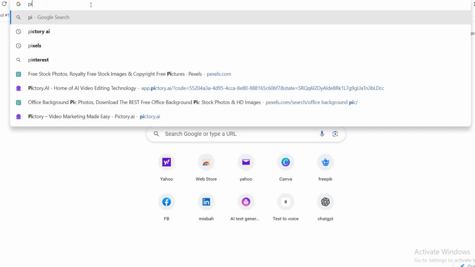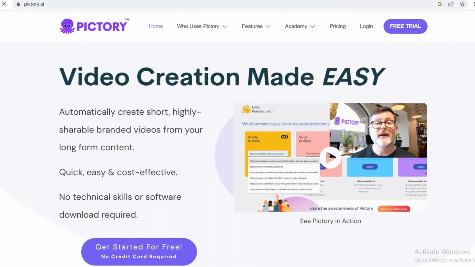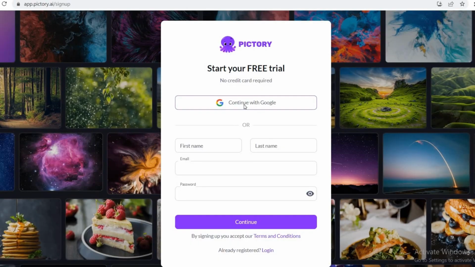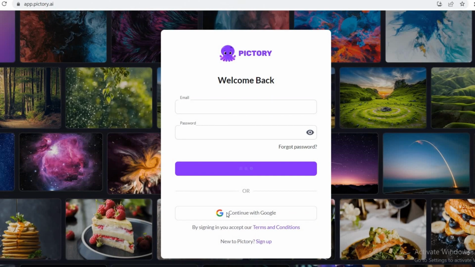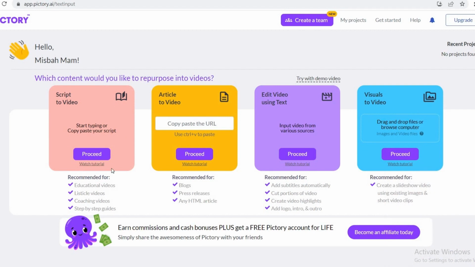Now I will go to Pictory. It's a free tool, you don't need to pay anything for it, and you can generate the video. I will go to Get Started and sign up with Google. It's so easy, and look, I have different options like script to video, article to video, edit text, and visual video. Now we can upgrade and create the team.